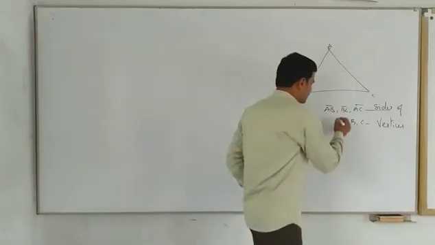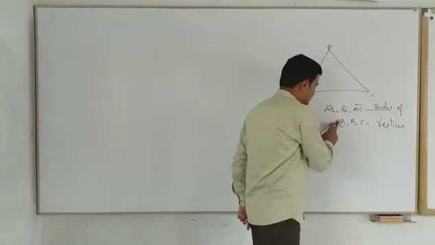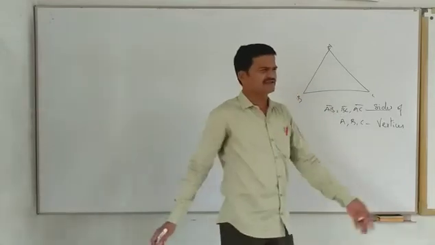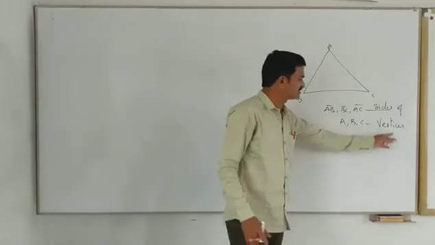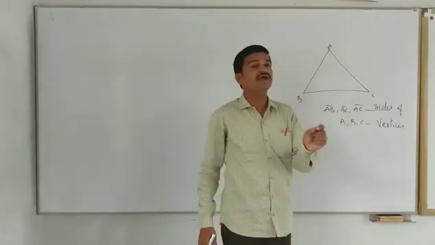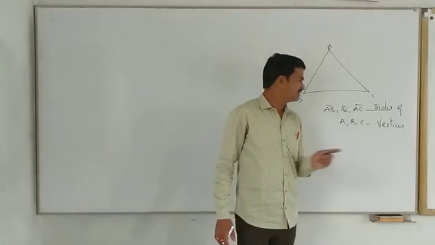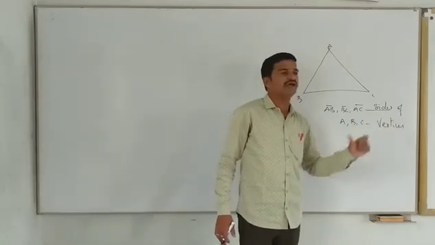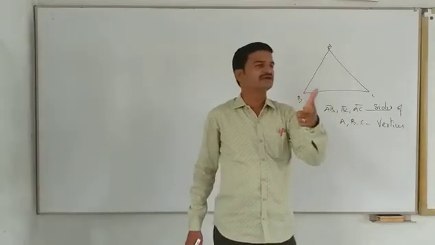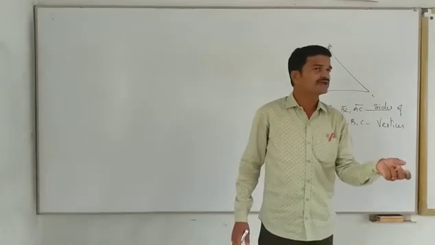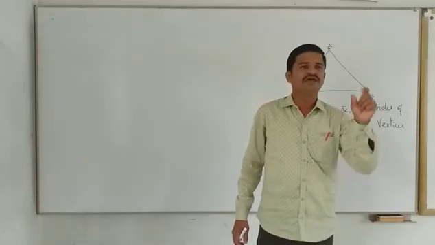Here I didn't mention angle A, angle B, angle C. Here I mentioned just A, B, C. These are all primary things, I think you may forget. A, B, C are vertices, or angular points. What is the definition of a vertex? A vertex is nothing but the common point of any two sides.